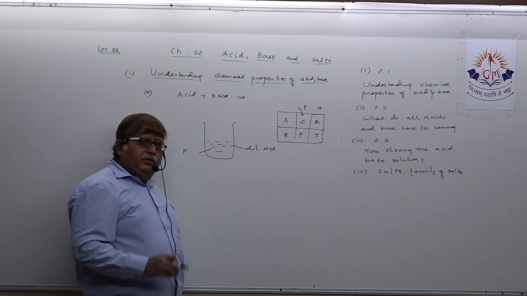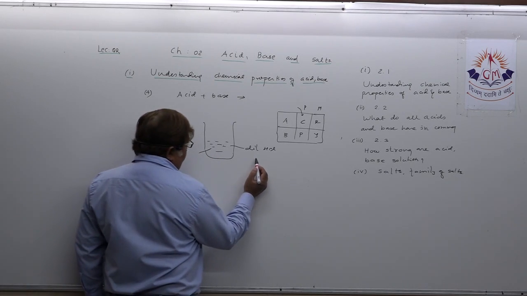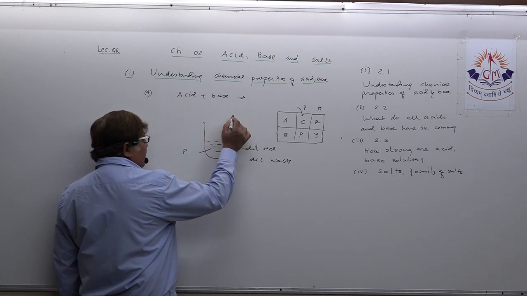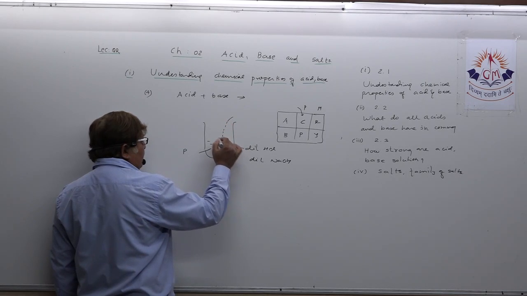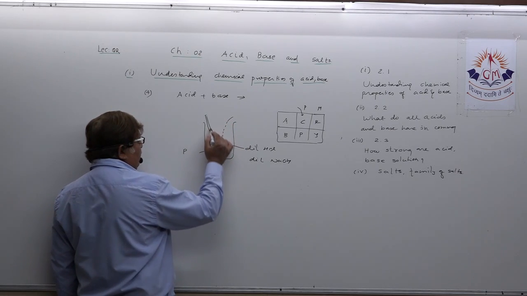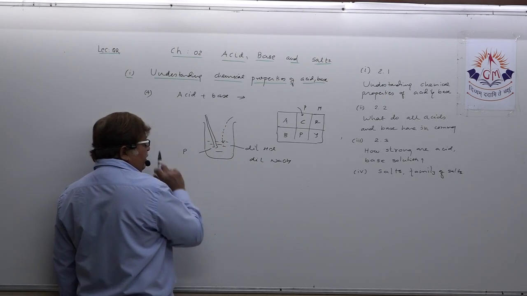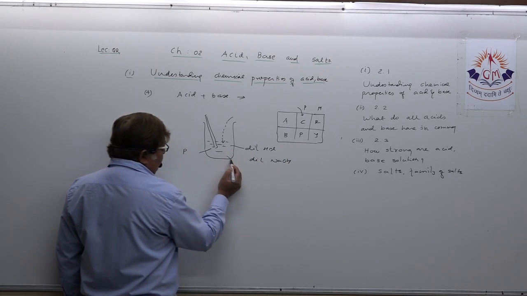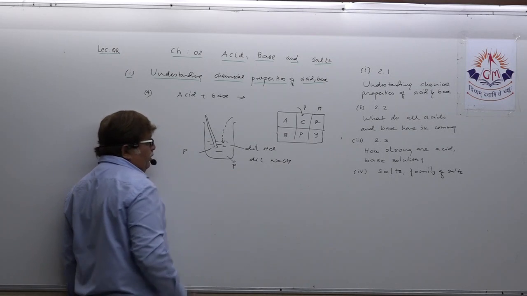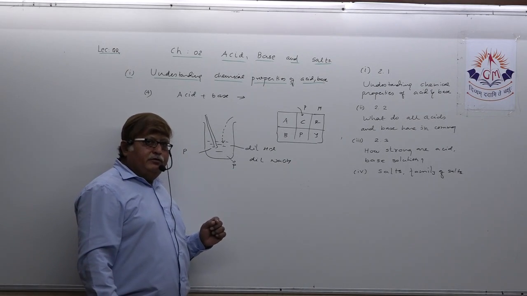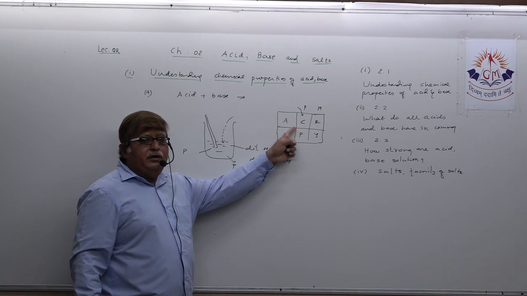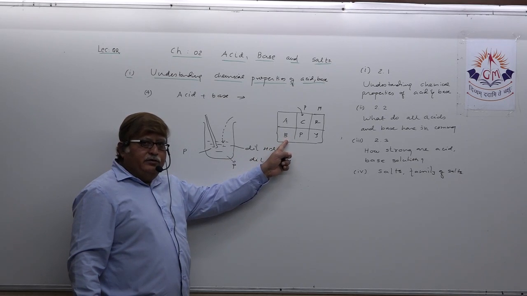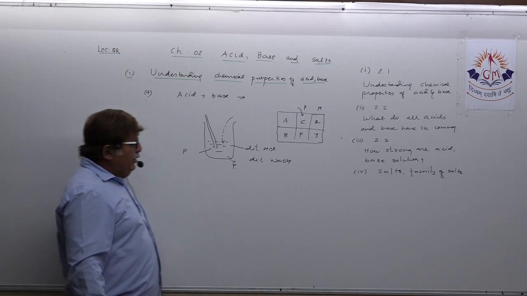Now if you take one another base, suppose NaOH. When sodium hydroxide base is added and you constantly go on stirring the solution, within short time this colorless solution, you all know base imparts which color? This solution will become from colorless to pink. That means the property of acid to remain colorless with phenolphthalein has been nullified and the solution turns pink because base is added. So this is called neutralization reaction.